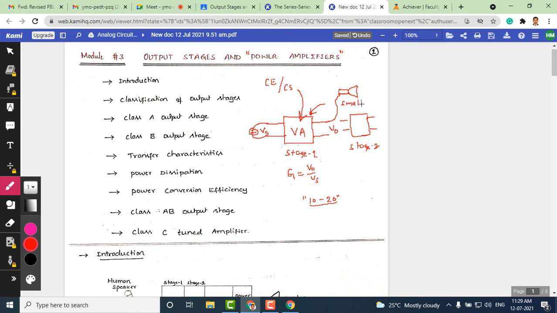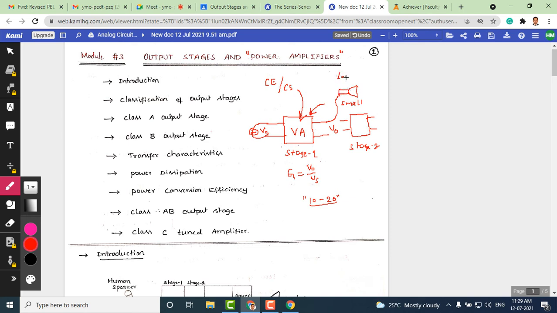The amplification in an amplifier like CE or CS is only 20, 30. The amplified signal is not sufficient to drive this loudspeaker.